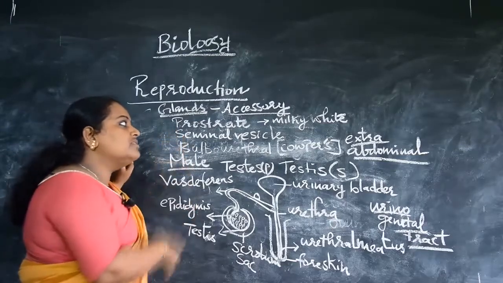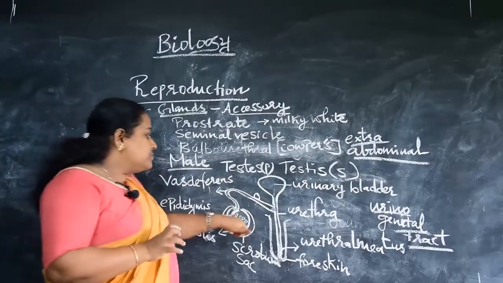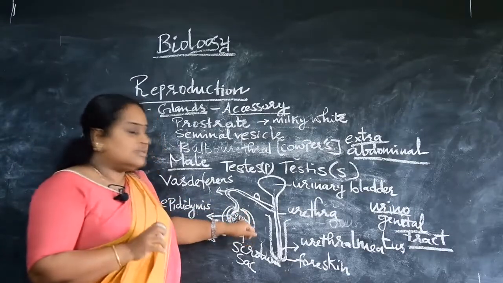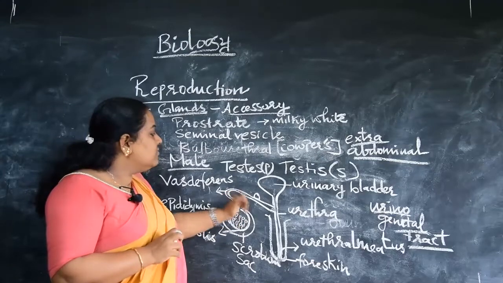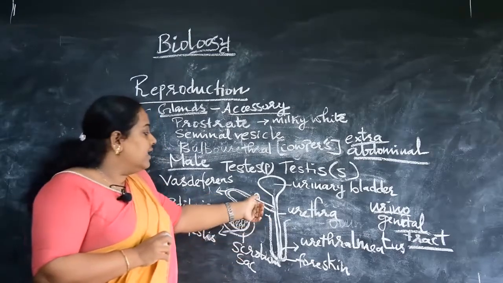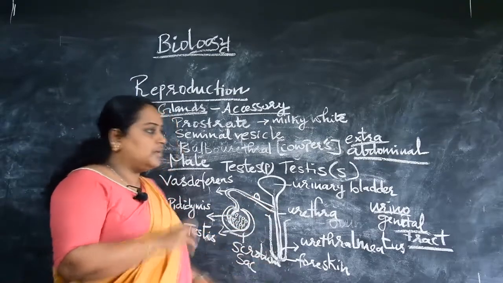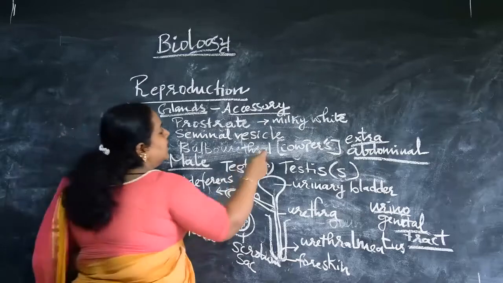And what is the importance of this milky white secretion? It aids the sperm. When the sperm is released from the testis and taken along the vas deferens, the milky white secretion from the prostate gland mixes with the sperm and makes the motility of the sperm easier.